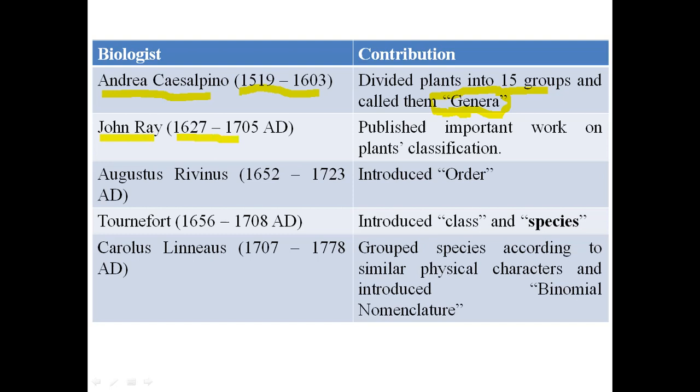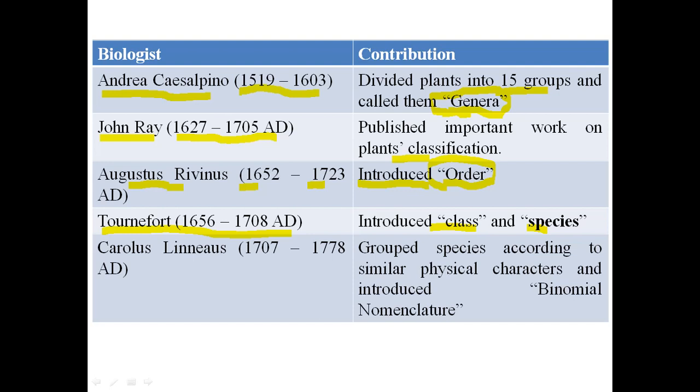Another biologist was John Ray, who was born in 1627 and passed away in 1705. He published important work on plant classification. Then Augustus Rivinus, 1652 to 1723, introduced the term which is nowadays used as order. In plants, if we have ALES at the end, it will be an order, like Asterales. Tournefort, 1656 to 1708, introduced two more terms, class and species.